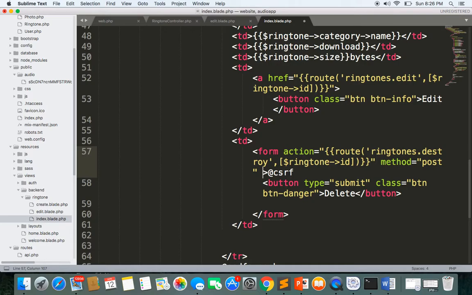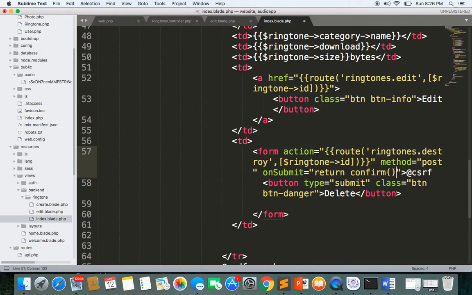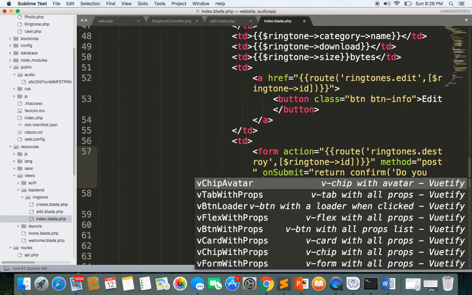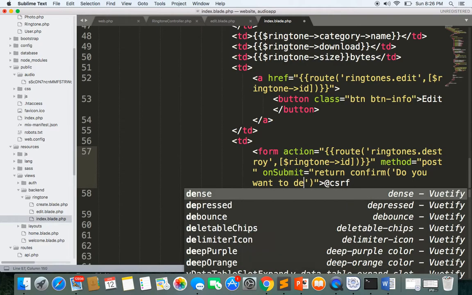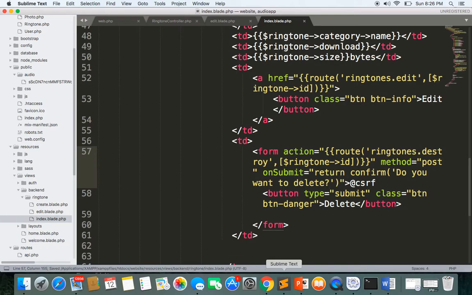So onsubmit equals return confirm, and here I'll write do you want to delete, so that I'll get a confirmation here.